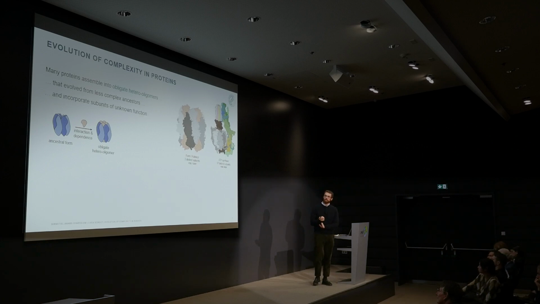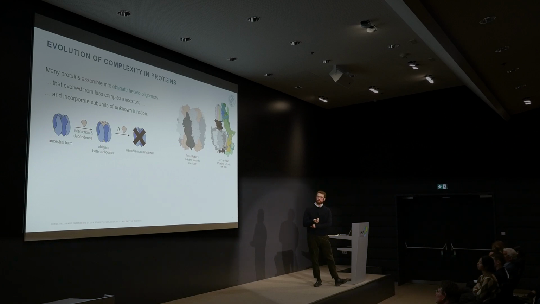What makes these obligate heterooligomers difficult to work with as biochemists is that these newly recruited subunits are often of unknown function. This protein complex carries out seemingly the same function. It now has a new subunit. And the problem is, if you take that subunit away, this protein complex just isn't functional anymore. Speaking for myself as a biochemist, I would like to just be able to take that subunit out and see what it does to the protein complex.